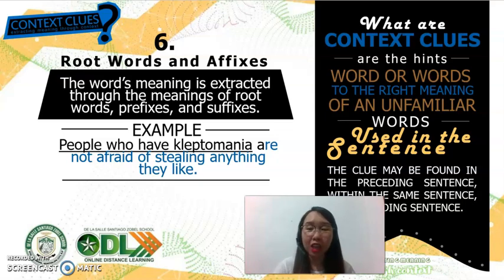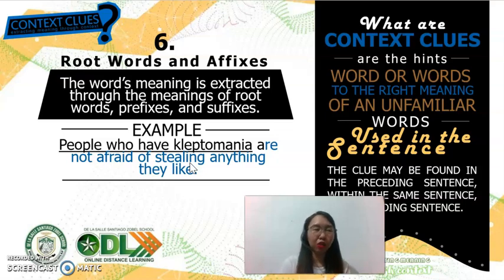"People who have kleptomania are not afraid of stealing anything they like." So the word being unlocked here is kleptomania. The suffix here is mania, which means a craze or like, okay? And klepto could actually mean stealing, okay?